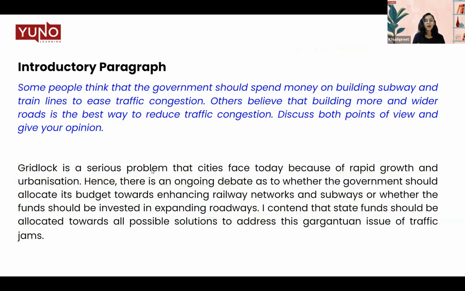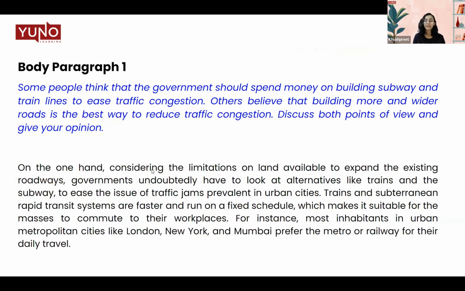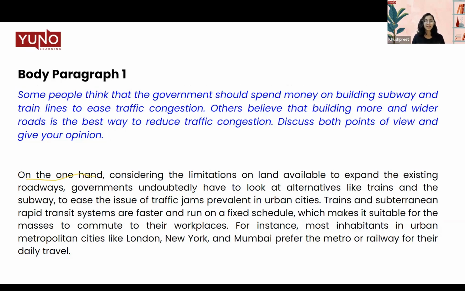So body paragraph 1, on the one hand, this is a link that I've used to start my body paragraph. On the one hand, considering the limitations on land available to expand the existing roadways, governments undoubtedly have to look at alternatives like trains and subways to ease the issue of traffic jams prevalent in urban cities. So I'm talking about that land is very limited. That is where trains and subways will ease traffic jams.